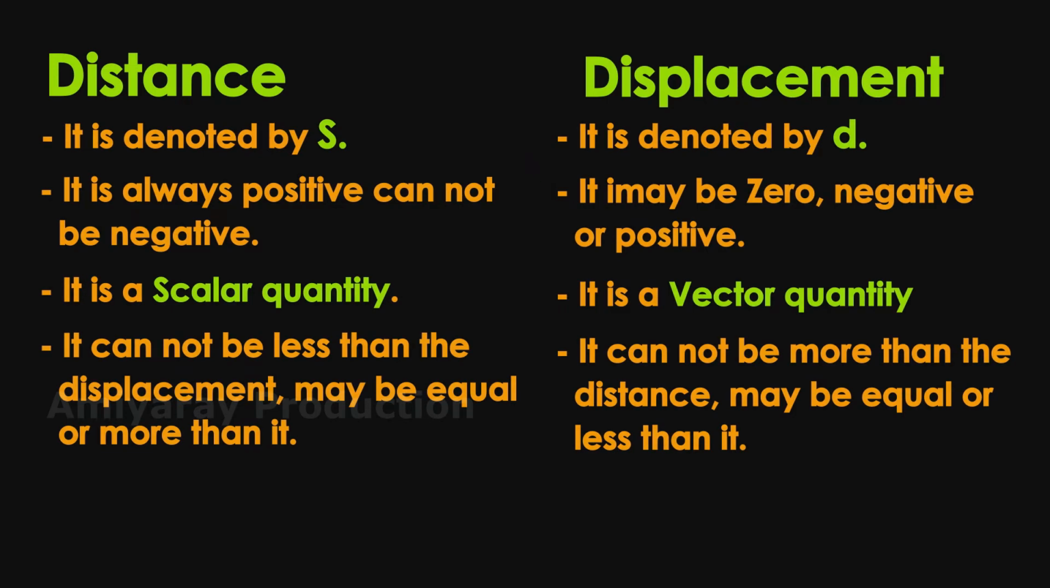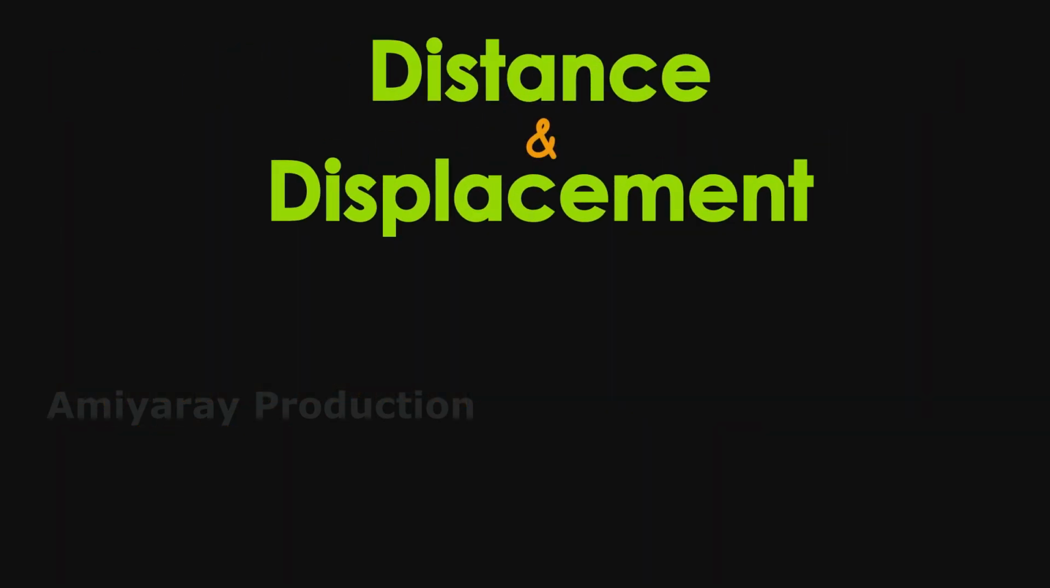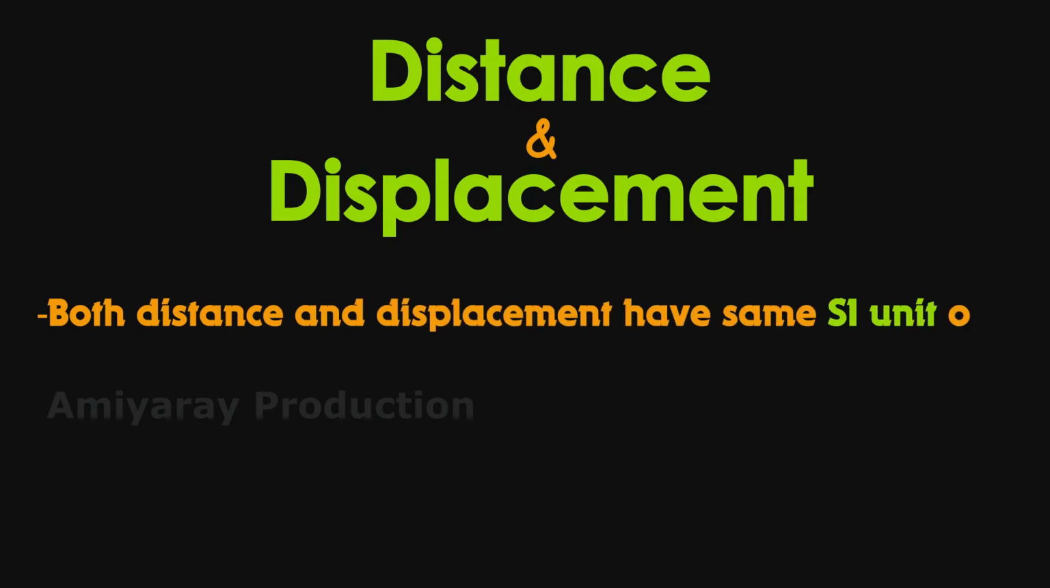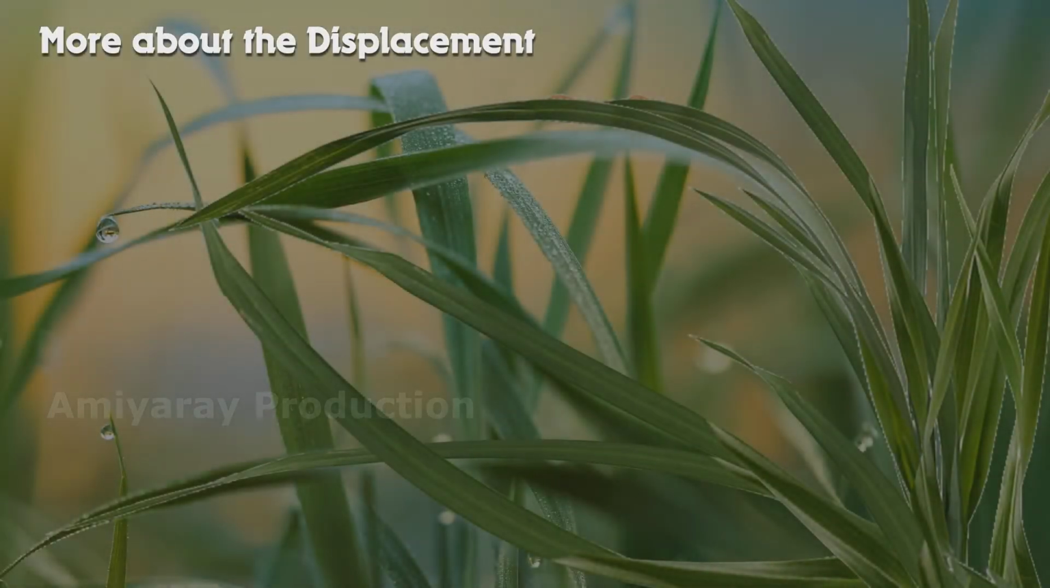Besides all these differences, distance and displacement have some similarities. Distance and displacement have the same SI unit of measurement, that is meter. Also, both of these physical quantities have magnitude. Both have the same magnitude if a body travels in a straight line. Is that clear to you? Okay, let us know more about displacement.